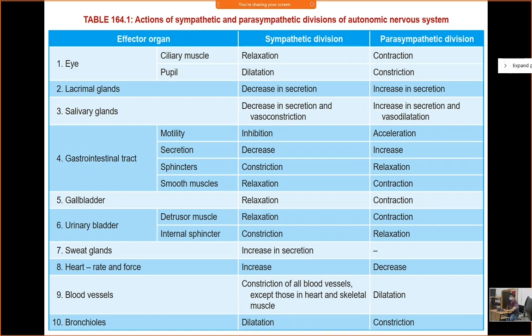What about the gastrointestinal system? Sympathetic stimulation, what type of response will you see in the gastrointestinal system? Parasympathetic, motility will increase or decrease? Sympathetic stimulation, decrease. Okay, so decrease. Why? Because in case of stress, you don't want to digest anything. So you want to divert your blood supply from the GIT to which organ? Brain. Sure. You will increase blood supply to brain.